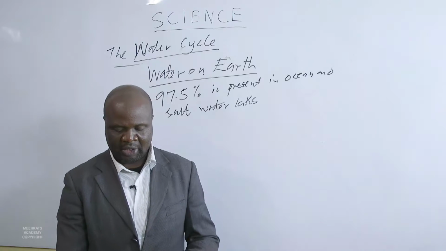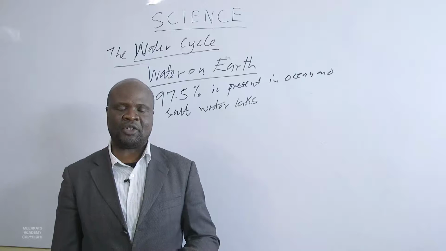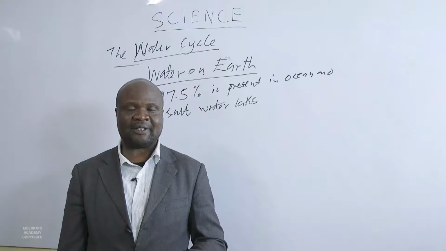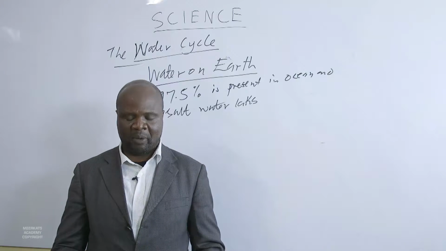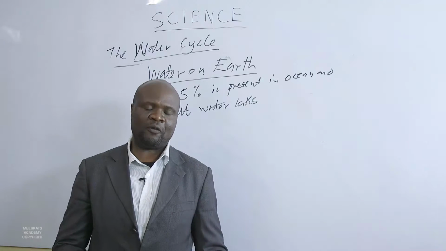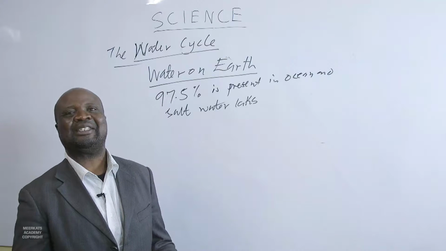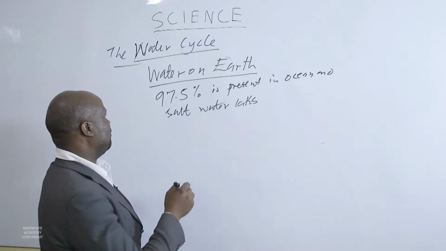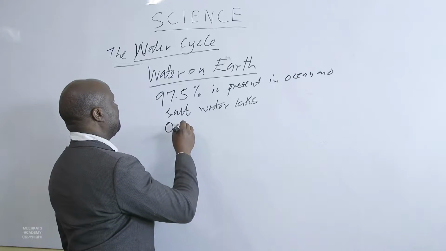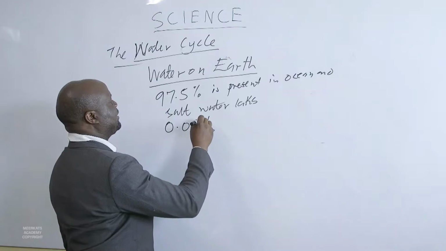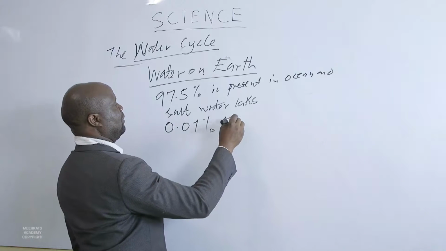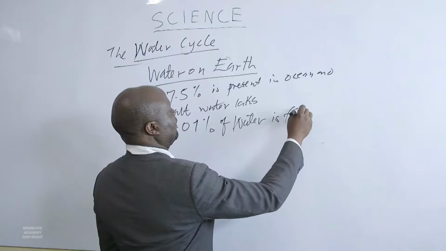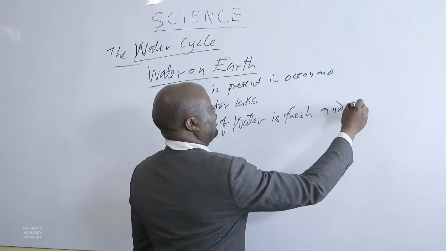So it is only 0.01% of water on earth that is renewable, fresh, and available for use. That percentage is minimal, minute, but that is what we call renewable fresh water: 0.01% of water is fresh and available.